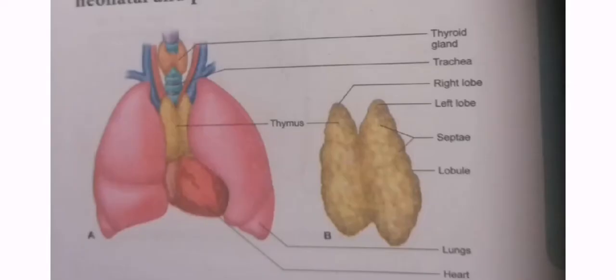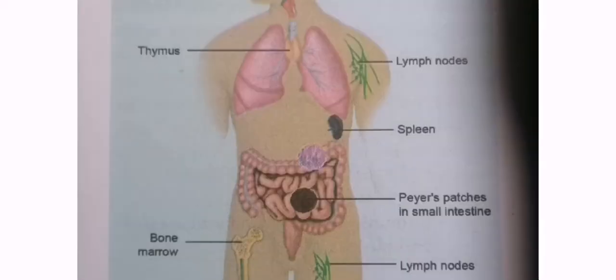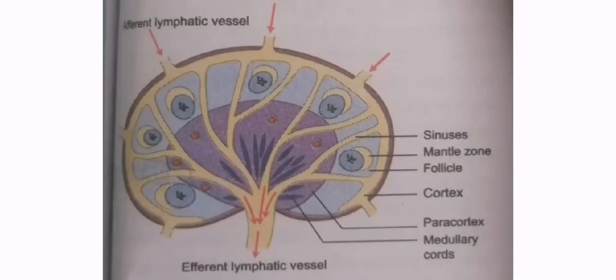This is the primary lymphoid organ in birds, Bursa of Fabricius. This is the primary lymphoid organ in man, the thymus, which is present above the heart, a bilobed structure, and you can see it is behind the sternum. Other than the primary lymphoid organ thymus, we have lymph nodes, spleen, Peyer's patches present in the body as secondary lymphoid organs. This is the structure of a lymph node.